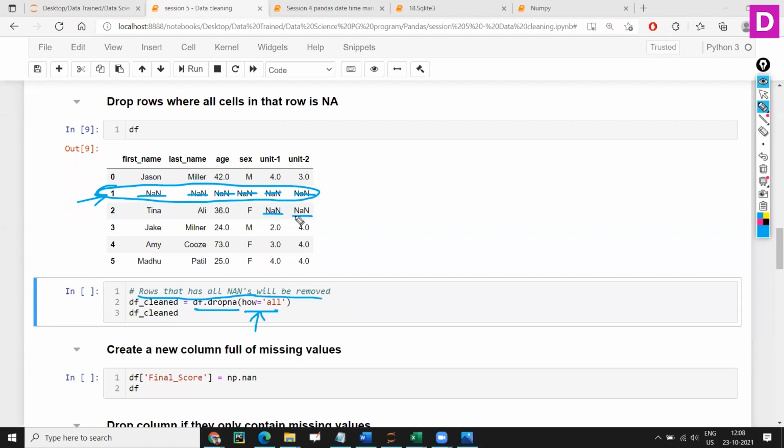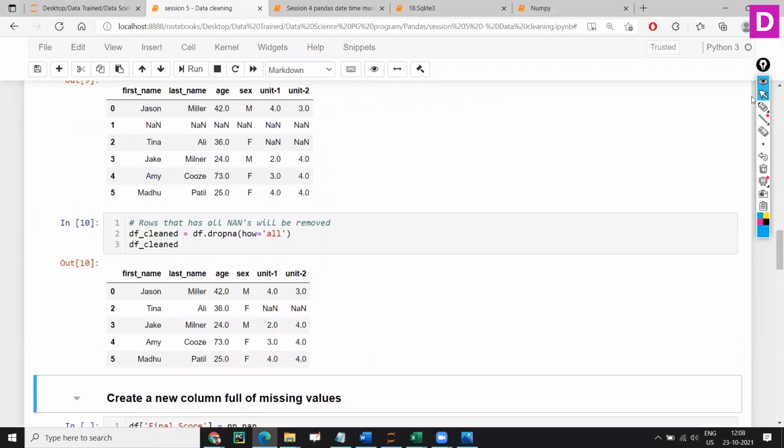Unit 1 and unit 2 we can deal with, maybe some mistake or something like that. But if I don't have any information, why do I need that? So that time I will say how equal to all. It will delete the row which has all NaNs. That is what all means. Right? Simple concept.